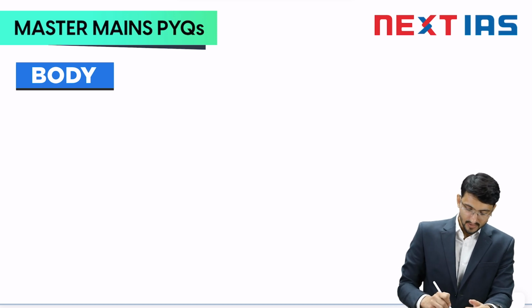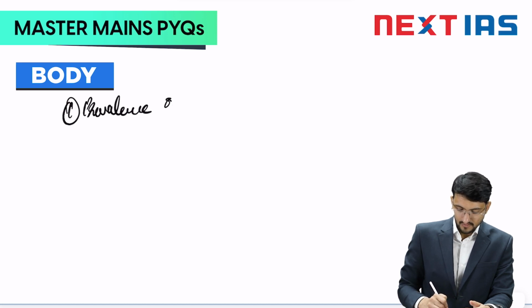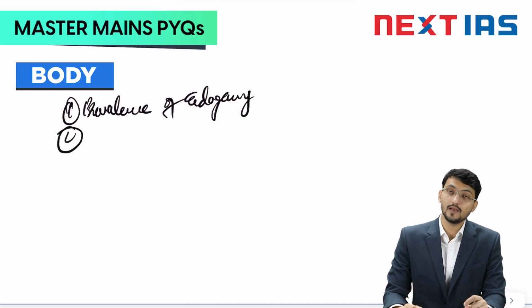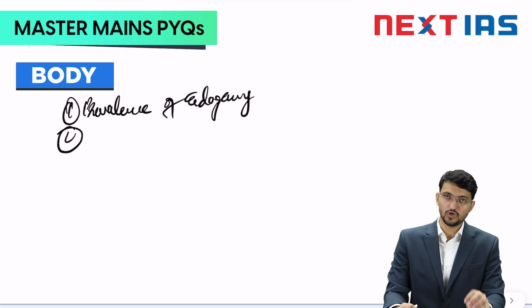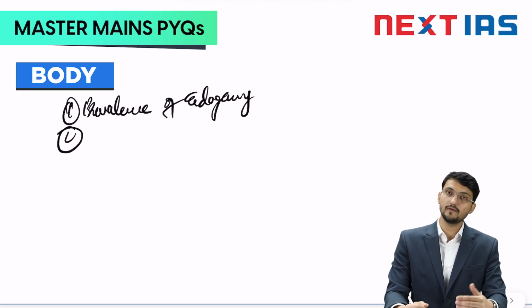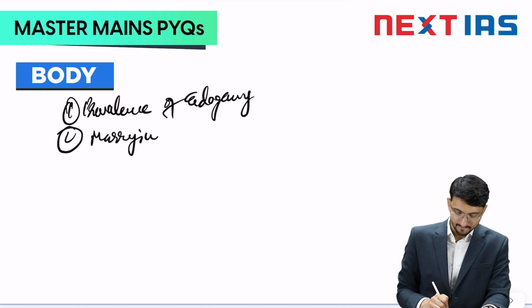So basically you can write prevalence of endogamy. Apart from this, you can write that people are still marrying inside their religious group only. If marriage has lost its religious sanction or religious value, people should have started marrying between religions, but it is not happening. 99% of Hindus, there is a lot of research, we have given this in your model answer, 99% of Hindus marry within their own religion. It is a big thing. So you can write marrying within religion.